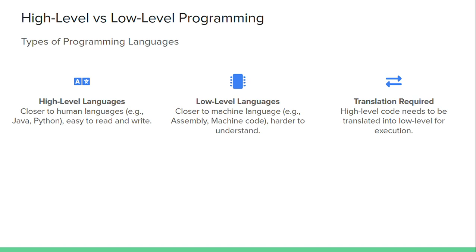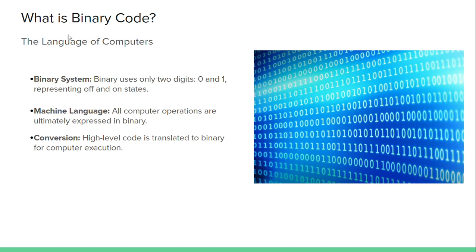Translation is required: high level code needs to be translated into low level language, and then it will give output for execution. Then what is binary code? You need to understand what binary code is. What do you think? Zeros and ones. Yes, zeros and ones are the binary code.